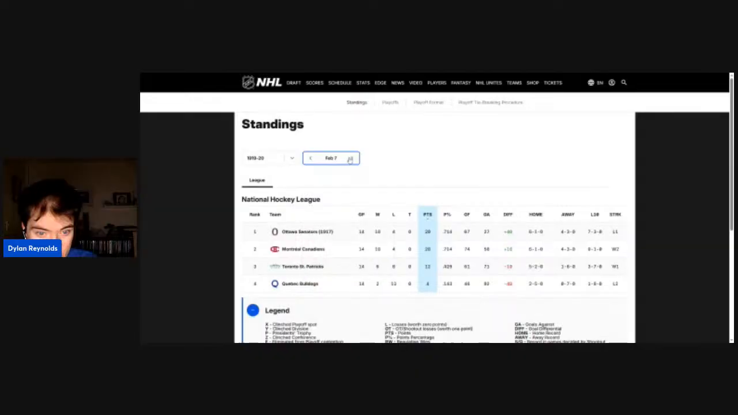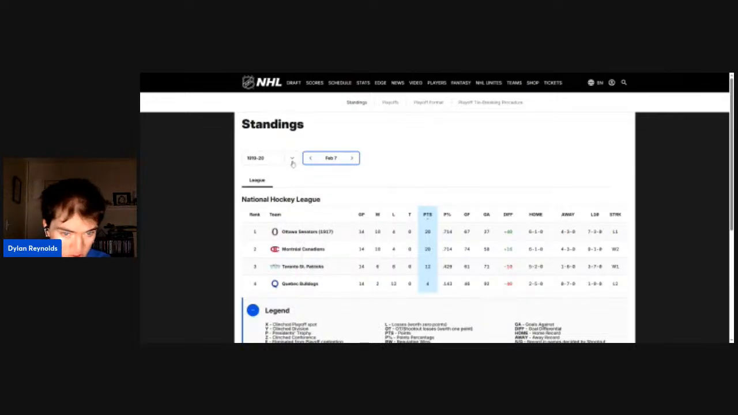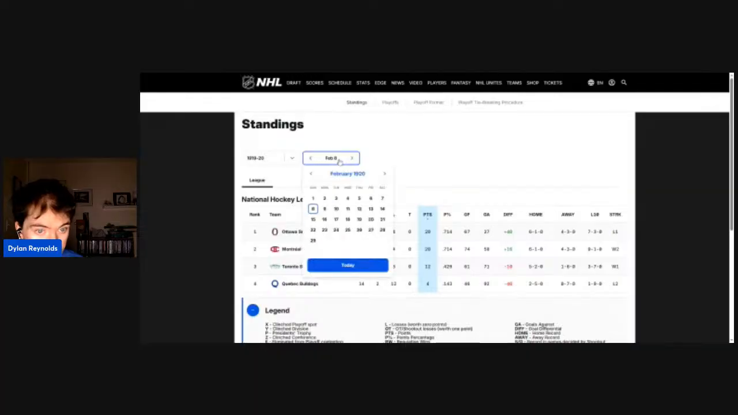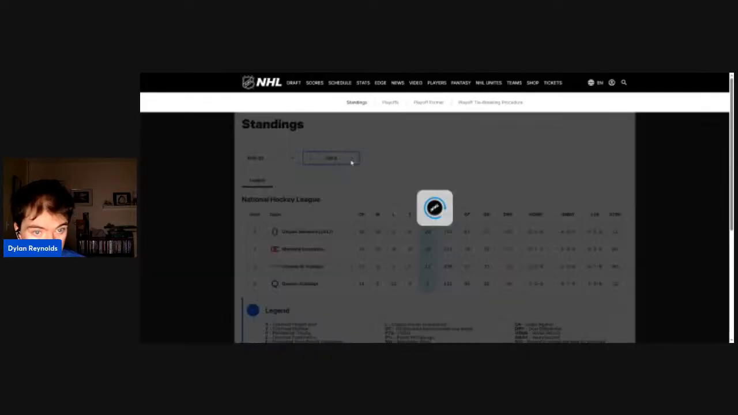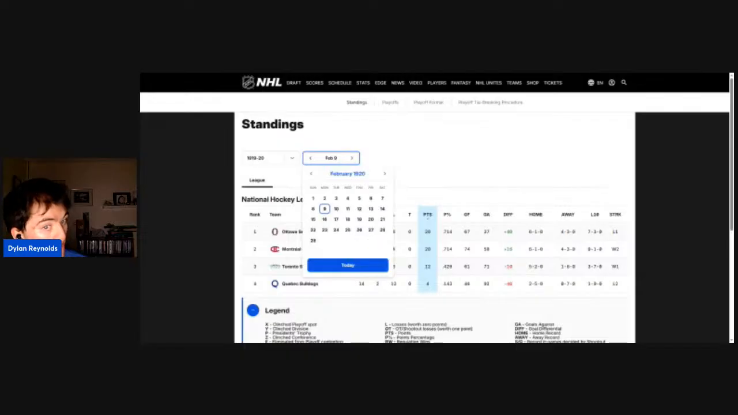This is Saturday, February 7th, 1920, and that's win number 6 for Toronto, and that's 12 points on the season, their highest point total since the 1917-1918 season. And that is 71 goals against them again. So this is Sunday, February 8th, 1920, no change there. This is Monday, February 9th, 1920, no change there.